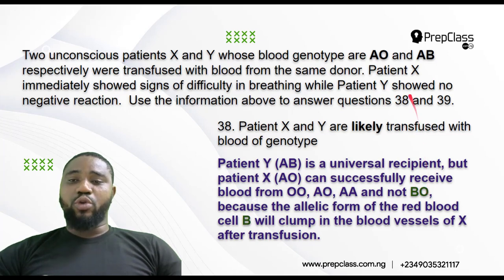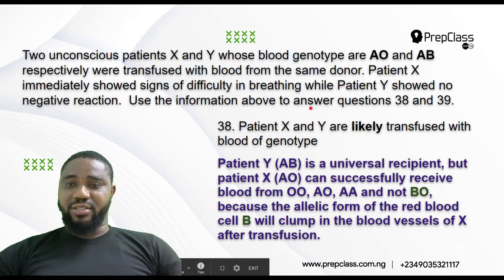This O will match with this O, but what will this B match with? There is no match. So that was what caused the harm to patient X. The allelic form of the red blood cell B will clump in the blood vessels of X after transfusion. So that was what caused that reaction in X.